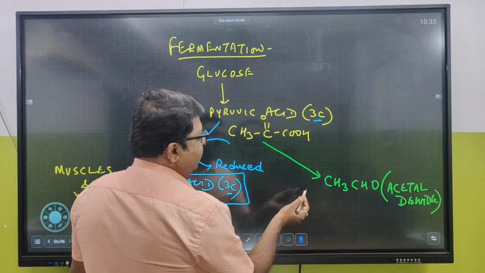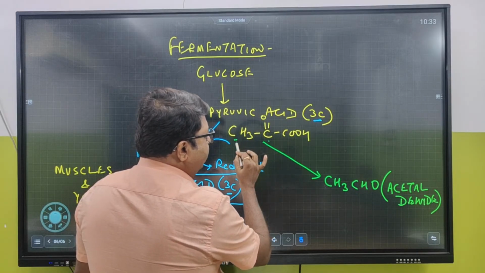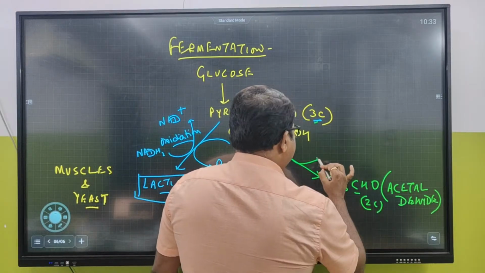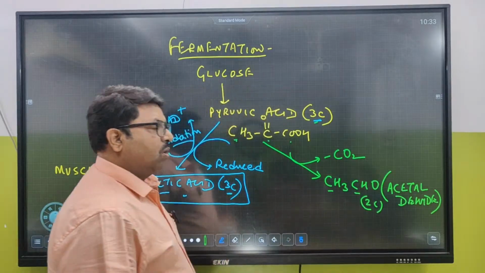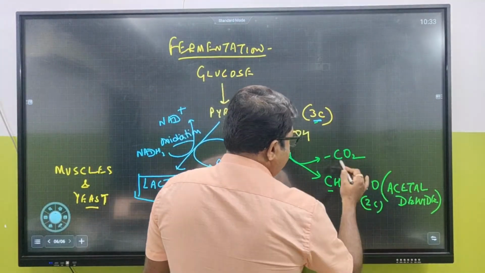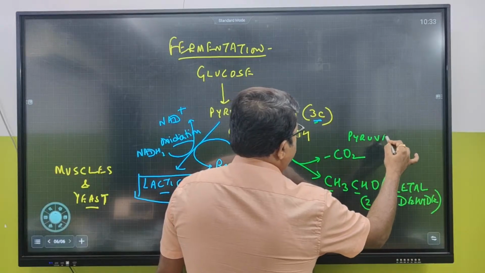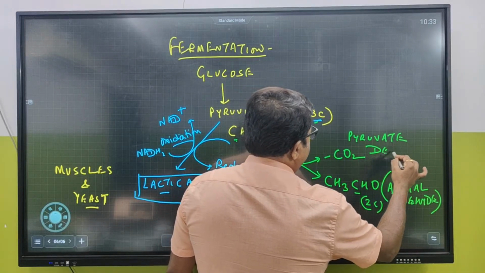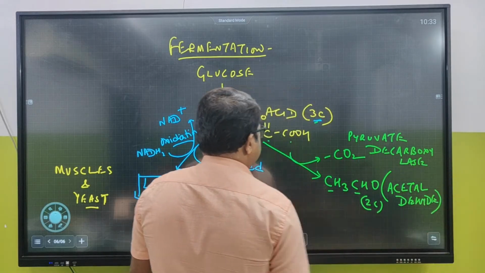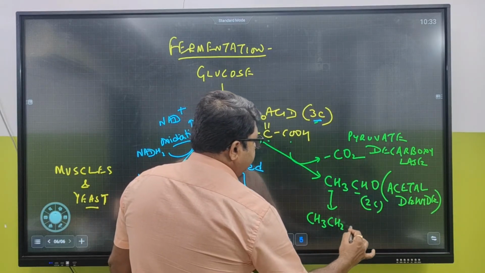Now, for making acetaldehyde, you see what has happened. There is CH3CH. How many carbons is it having? 3 carbons. Acetaldehyde is having how many carbons? 2 carbons. So definitely what has happened? Decarboxylation has occurred. And this is done by what kind of enzyme? Pyruvate decarboxylase. Okay. This acetaldehyde now changes into CH3CH2OH.